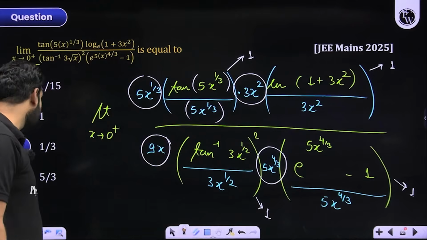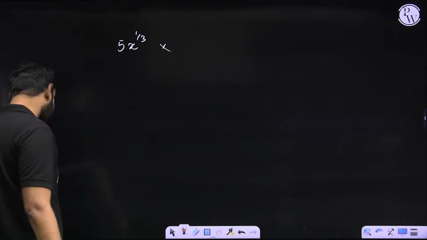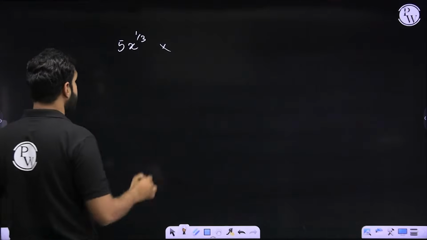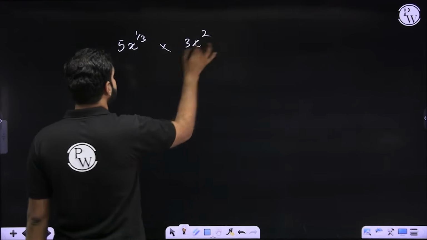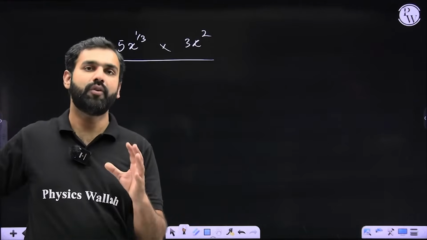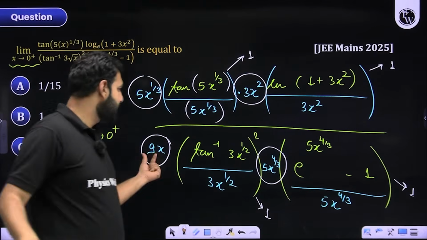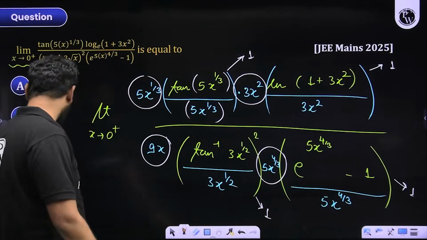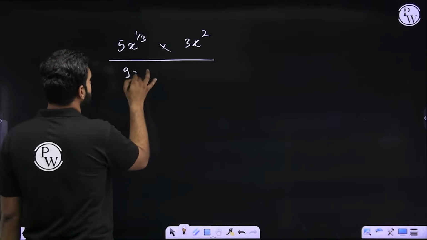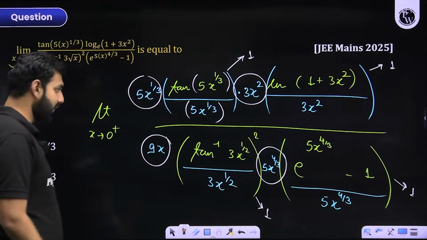See, the numerator has 5x to the power 1 by 3 times 3x square. Okay, so that is 3x square. As we have discussed, when you apply a limit, it should be applied on the entire expression. So I'm trying to work on the remaining rest of the expression as well. What does it become? This is 9x and that is 5x to the power 4 by 3. Let me just cross check it again. 5x to the power 4 by 3.